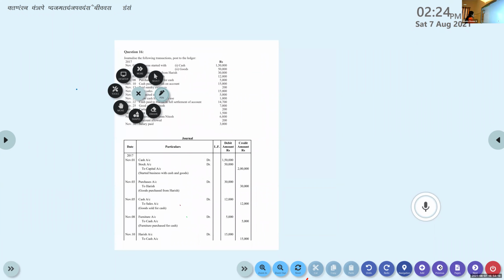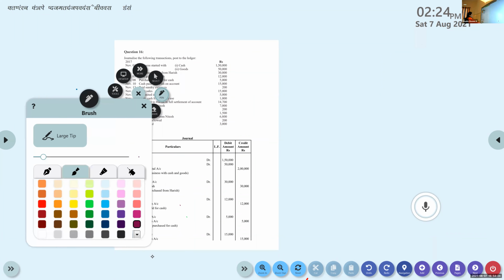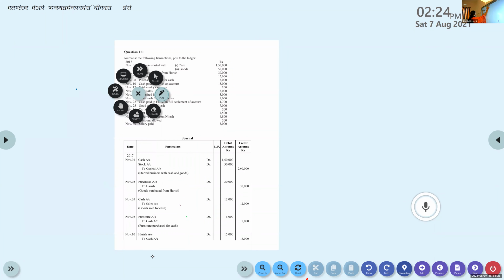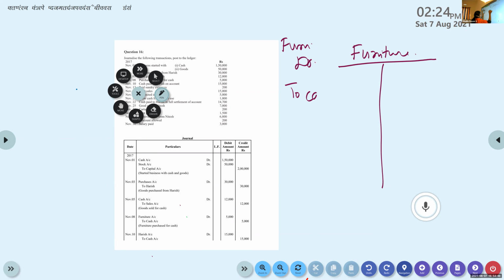What is that? Furniture account debtor to cash. Anish, can you explain furniture account debtor to cash? Ma'am, furniture is debited. So on furniture account, to cash. Furniture account, where to write? On the debit side. What will you write? To cash. Very good. Perfect. So the ledger is clear now. To cash. Very good. And coming to cash account, what is done to the cash account?